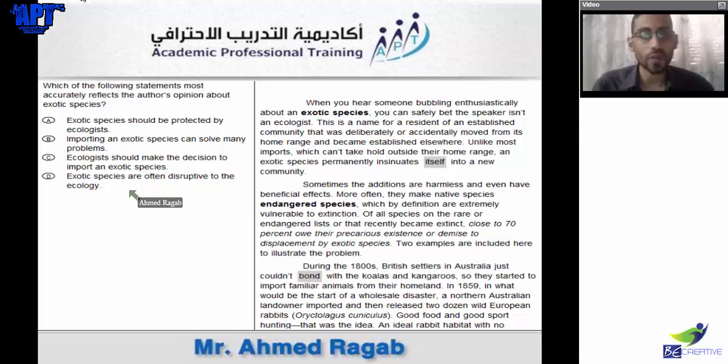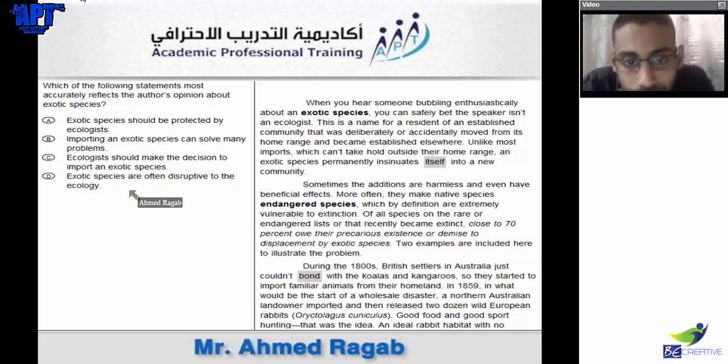Which of the following statements most accurately reflects the author's opinion about exotic species? Exotic species should be protected by ecologists. Importing an exotic species can solve many problems. Ecologists should make decisions to import species. Exotic species are open to ecologists. Okay, so let's go here.